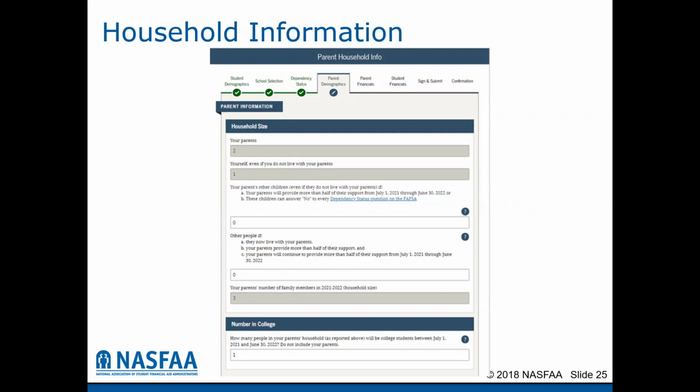Of that number of people, how many of them will be in college? And you do not include parents. So if a parent is also in college at the same time, they do not get to include themselves in the number in college.